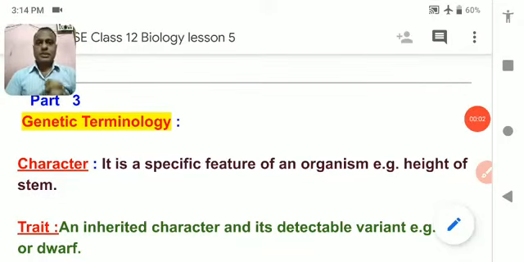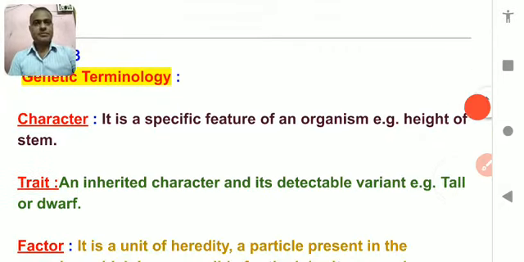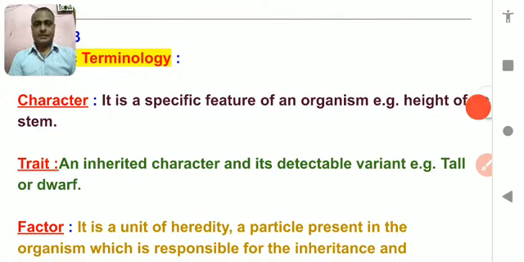Welcome back, student. In this part, we are going to study the different genetic terminology, meaning genetic terms. These terms are very important to understand because on the basis of these terms, you will be able to understand the whole lesson. So, first of all, we should understand each and every term. Let us study about character.